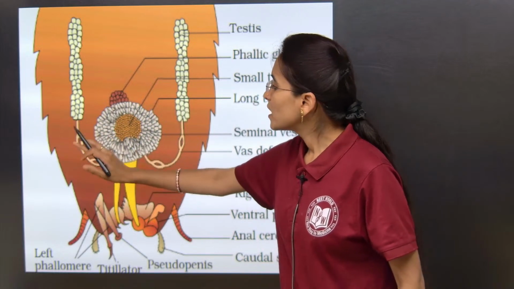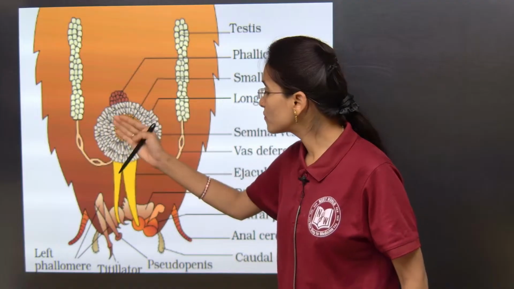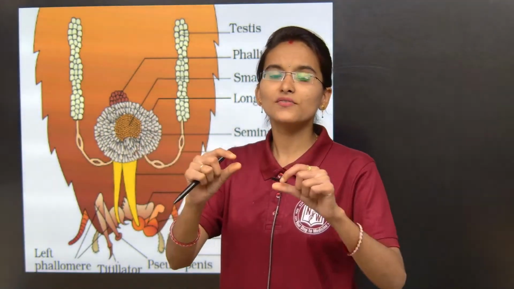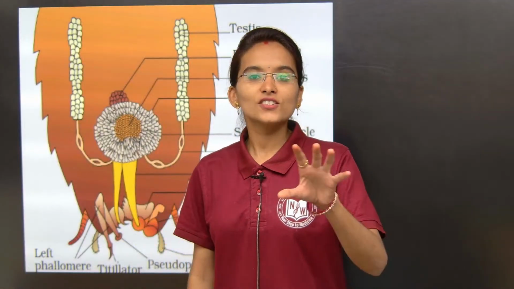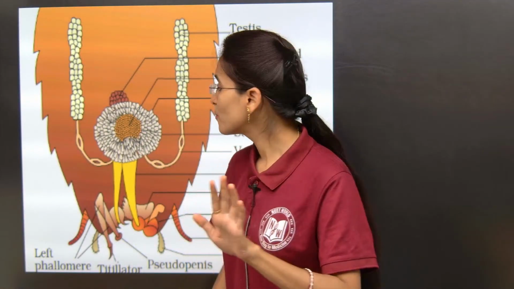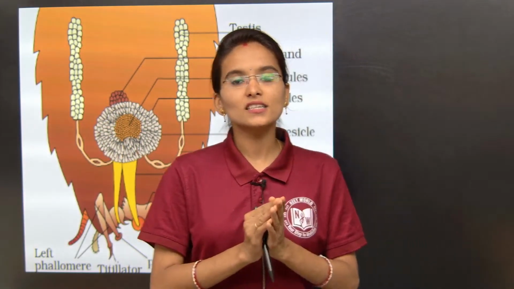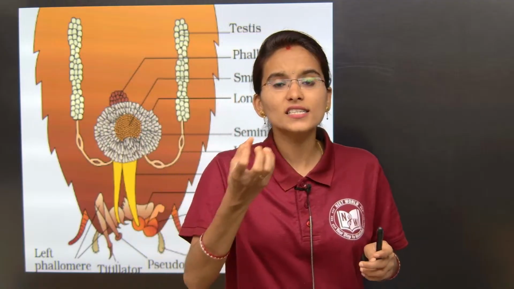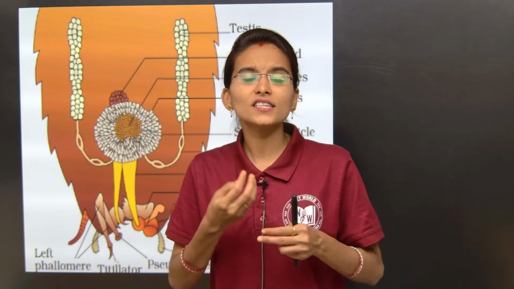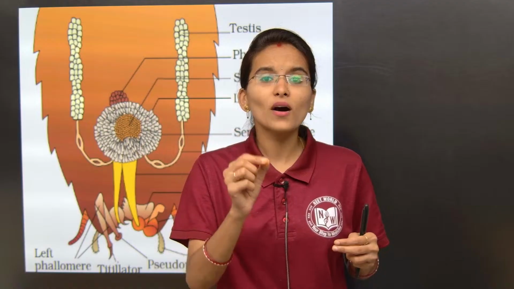Next, at this particular region at the back, both the vas deferens will unite and form a common duct called the ejaculatory duct. Clear? Behind the vas deferens we can find the seminal vesicles. The seminal vesicles will receive the sperms, and after receiving the sperms they require nutrition.